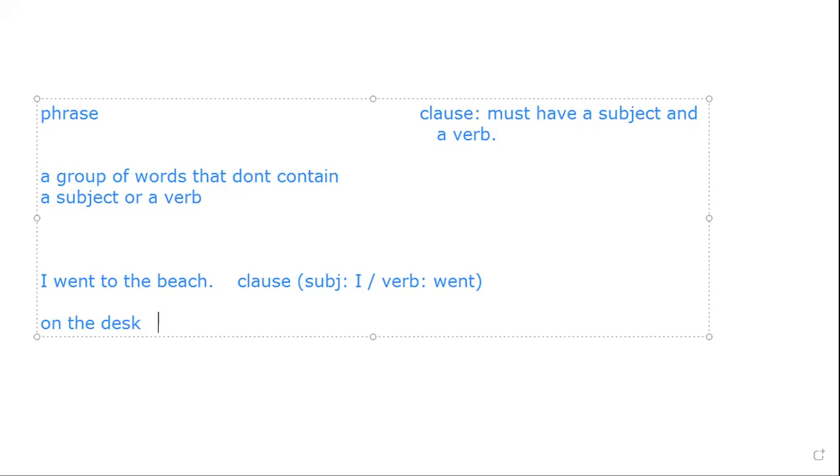It's a phrase. Good job. Because here, it does not have a subject or a verb, and that's why we call this a clause. I mean, a phrase. Good job.